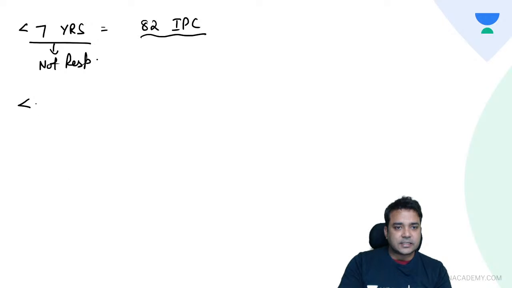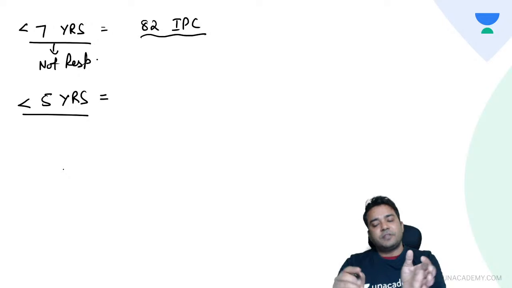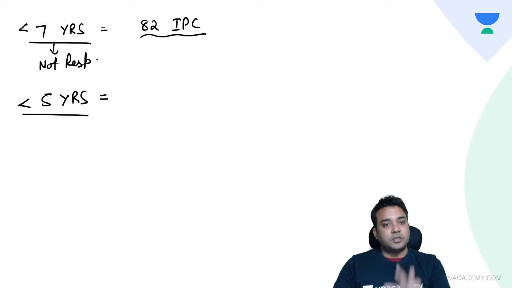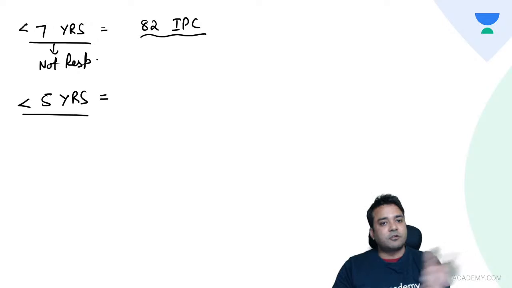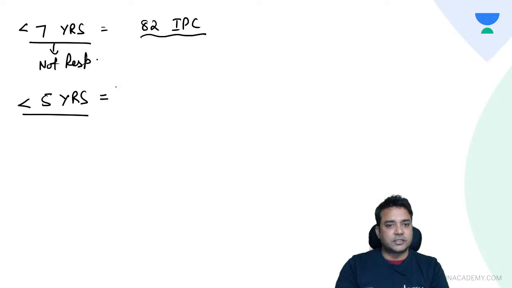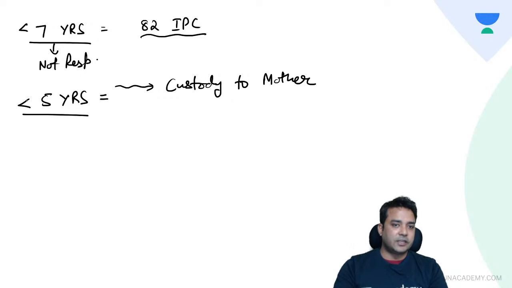And if a child is less than 5 years, and suppose husband and wife, they want a divorce, this child will live with whom? Mother or father? The law says a child less than 5 years, the custody of the child is given to mother when the age of the child is less than 5 years.